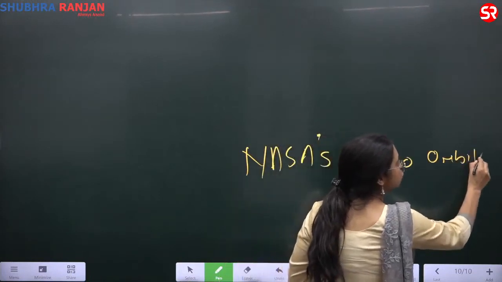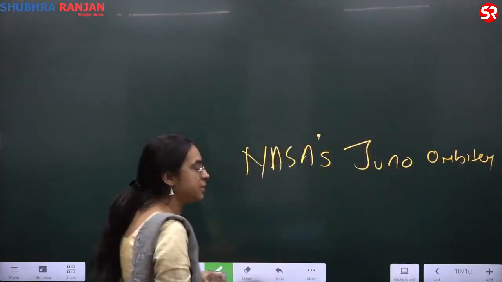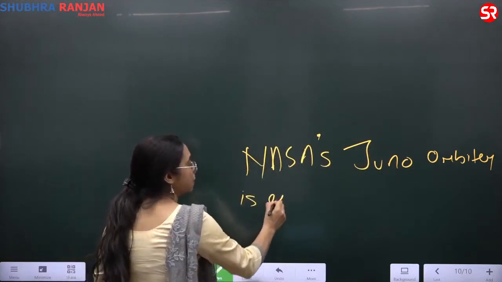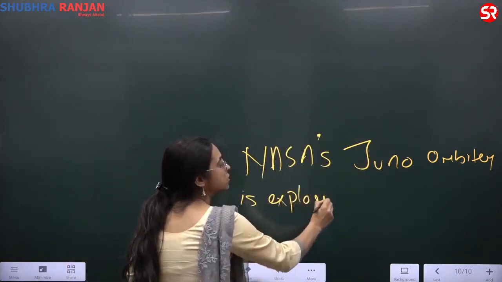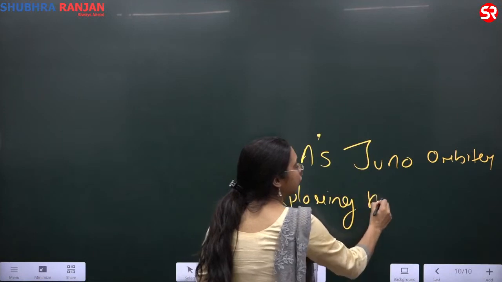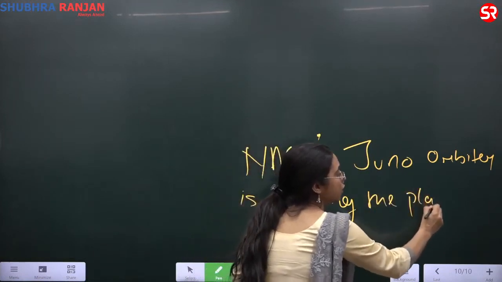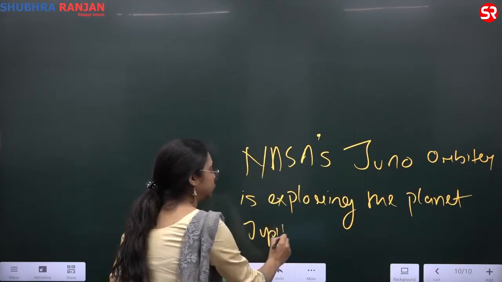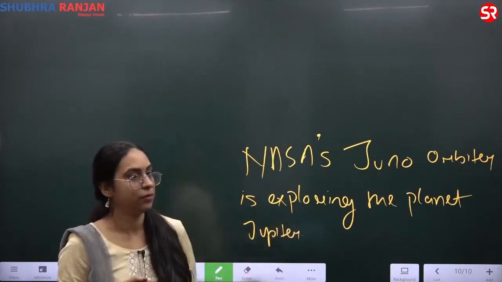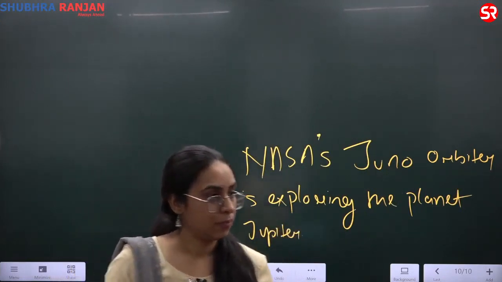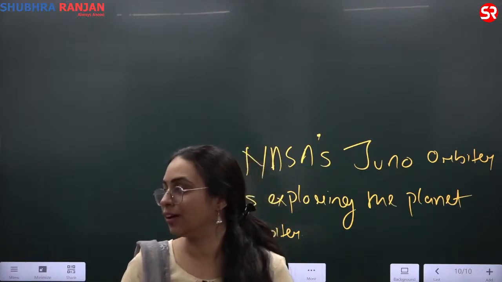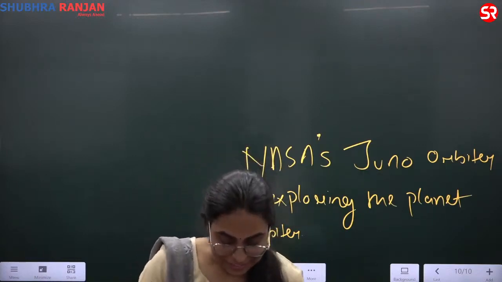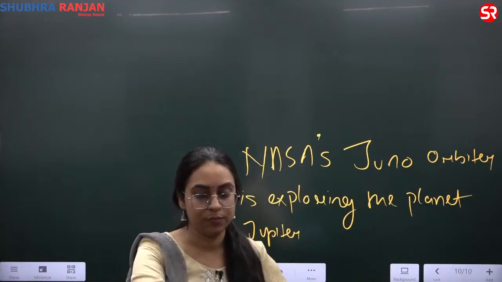Presently NASA's Juno orbiter is exploring, is trying to study the planet Jupiter. Juno mission. Okay, that is NASA's mission. बता रहे. ठीक है. So this was about your Jupiter.